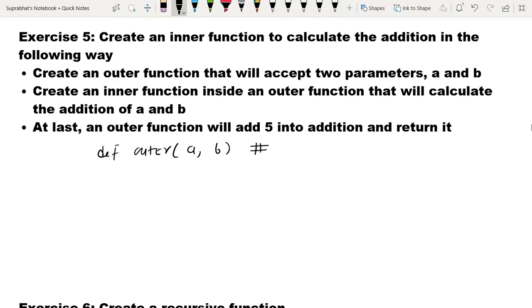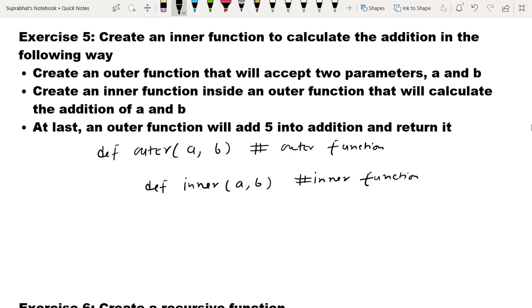This is the outer function, and inside this outer function we create an inner function. So again inside the outer function I create a function def inner, and in the inner I take two arguments a comma b. This is the inner function.